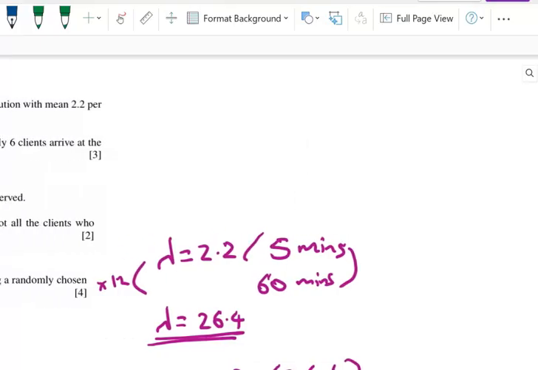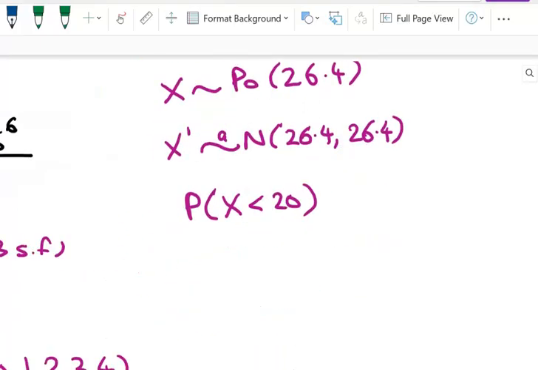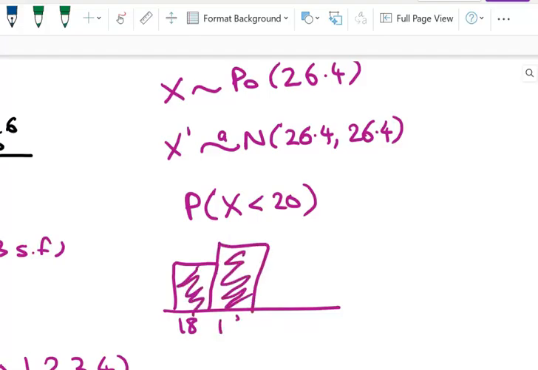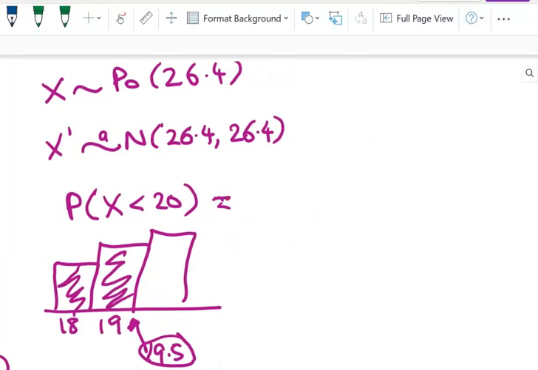Remember that the Poisson distribution is a discrete distribution. So if we're thinking about the actual X distribution, who do we want included? Well, we want the situation where we've got 18 customers arriving in an hour or 19, but we don't want the 20 bar. And that tells us that when we do our continuity correction, we're going to go to the edge of that bar there. And so our probability will be the probability that X dash is less than 19.5.